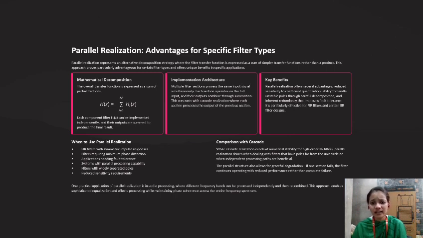Comparison with cascade. While cascade realization excels at numerical stability for higher order infinite impulse response filters, parallel realization shines when dealing with filters that have poles far away from the unit circle. The parallel structure also allows for graceful degradation. If one section fails, the filter continues operating with reduced performance rather than complete failure.